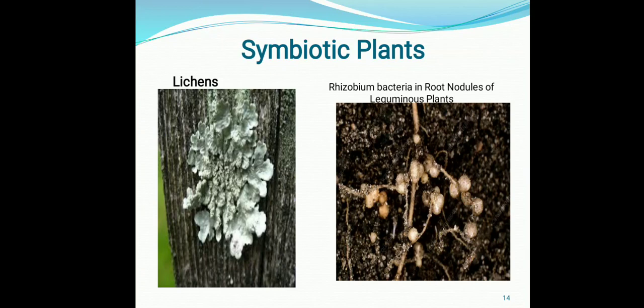These leguminous plants help in retaining the nitrogen content of the soil, and in this way they protect the soil from the need for fertilizers and external manures, and the fertility of the soil is also maintained with the help of leguminous plants. So this is mutually beneficial for the plant and the bacteria, and also the soil and the farmers benefit from this kind of mutual association.